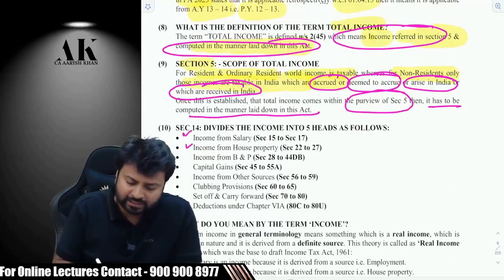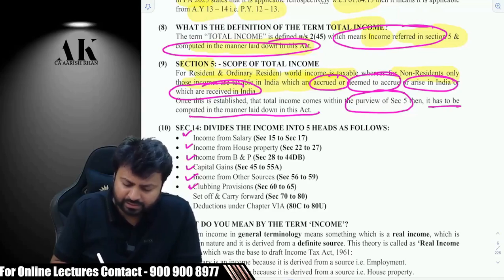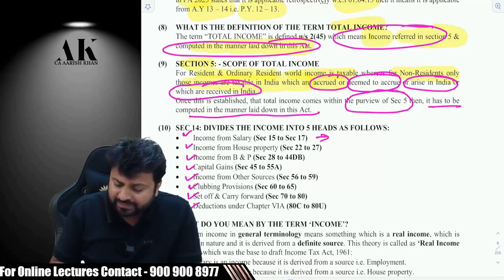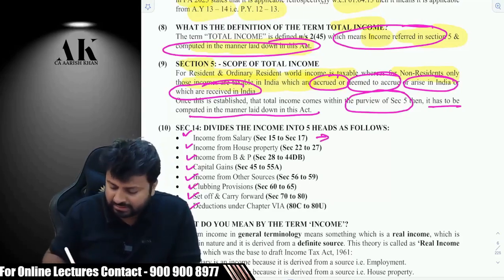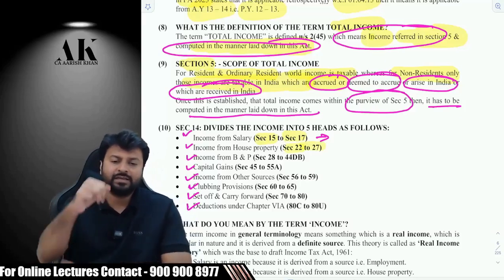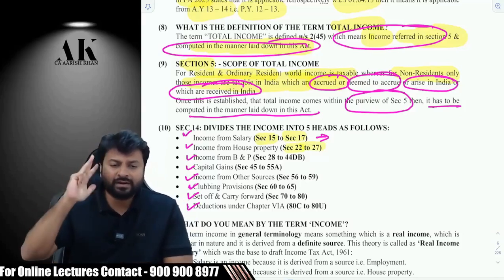First salary, then house property, then PGBP, business and profession, then capital gains, then income from other sources, then clubbing, then set off and carry forward, and then deductions. This is the range of sections. Here you might have some confusion. Salary starts from section 15 and ends at 17. Then house property directly starts from 22. In between, there are 4 sections which are missing: 18, 19, 20, 21. Can you see that?